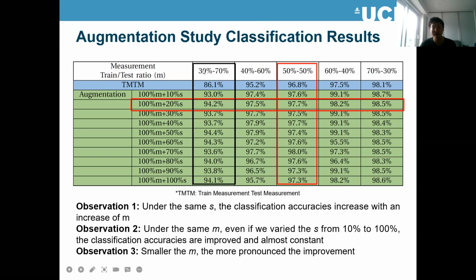But normally we can only get very limited measured data. We can see here that for the same M, after we augment the data set with our simulated data, we can still get a very good improvement. And for smaller M, the improvement is more pronounced.